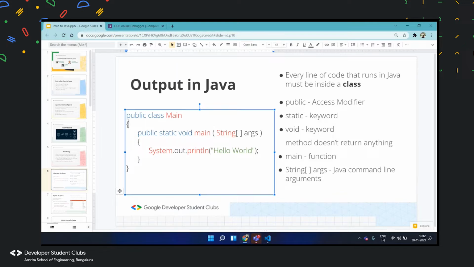And void is basically a keyword. It specifies that the method does not return anything. As the main method here does not return anything, we give the return type as void. But for example, if you wanted to return an integer data type or string data type, we specify that here. And then this is the main.